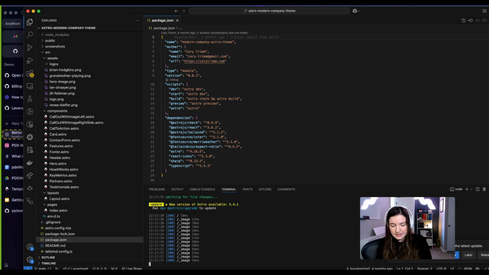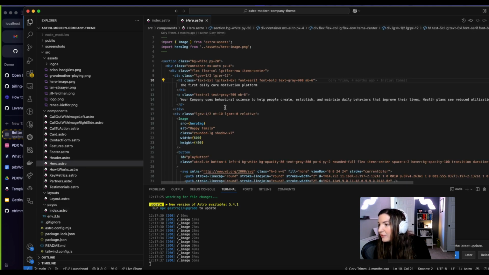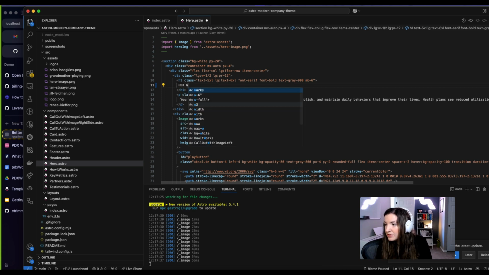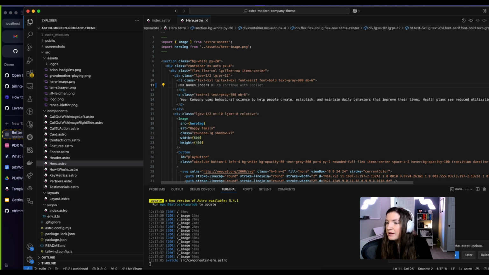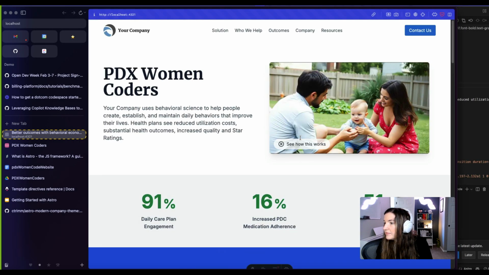So let's see here. Yeah, so we have this index page. You can see here we have this hero component. If we want to make sure that everything's working, the first daily care motivation platform, let's just change this to PDX Women Coders and make sure that we have everything wired up the way that we expect it to be. Boom. Look at that. Easy peasy.